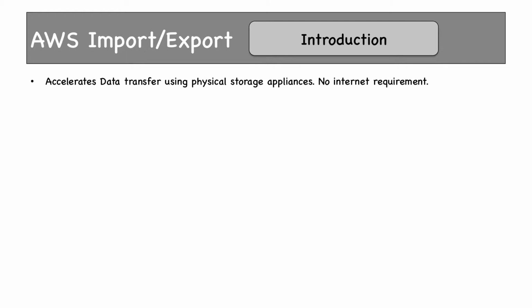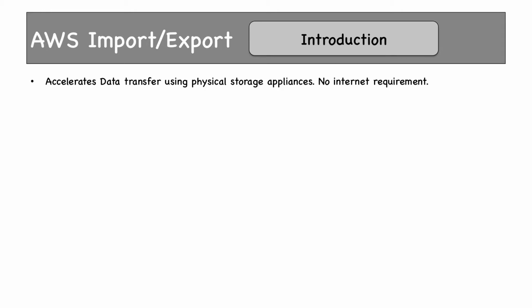So AWS import export transfers data using physical devices. There's no requirement of any internet connection. Let's take an example. Suppose you have storage devices with a size of 2 terabytes and you have decided to migrate to AWS. One of the major migration requirements is to migrate the data. If you use an internet connection, no matter how fast that connection is, it will take a lot of time to migrate that data. I'm talking about only 2 terabytes here. Instead, you can send the storage device to your nearest AWS data center location and import data from that device to S3.